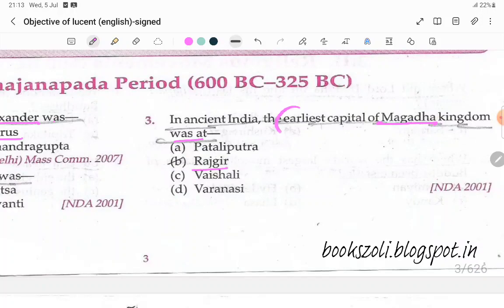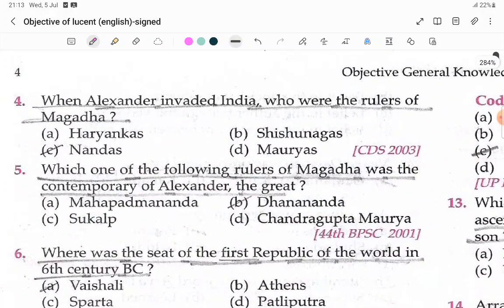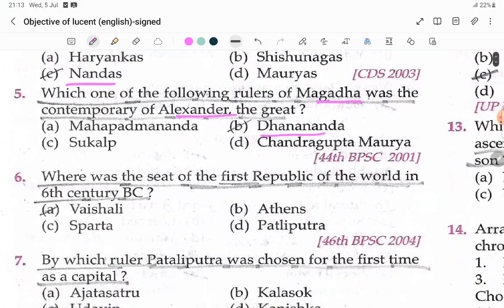The earliest capital means the first capital of the Magadha kingdom in ancient time. When Alexander invaded India, who was the ruler of Magadha? The Nandas. Which ruler of Magadha was the contemporary of Alexander the Great? Dhanananda. So he is opposed.